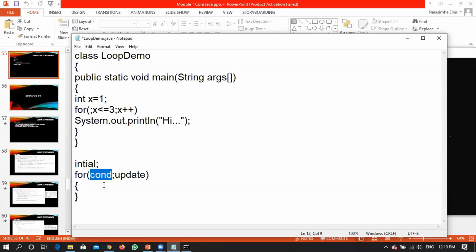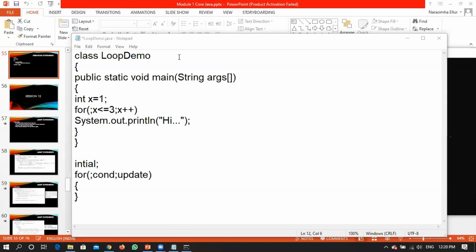Right? According to the syntax, what a for loop says is that the first expression is an initialization, the second expression is a condition, right? If I'm not writing a semicolon, it feels that this particular part is the initialization and this particular part is a condition, right? Which is not the exact thing. Understood? Because this was a question asked in this particular chat box.